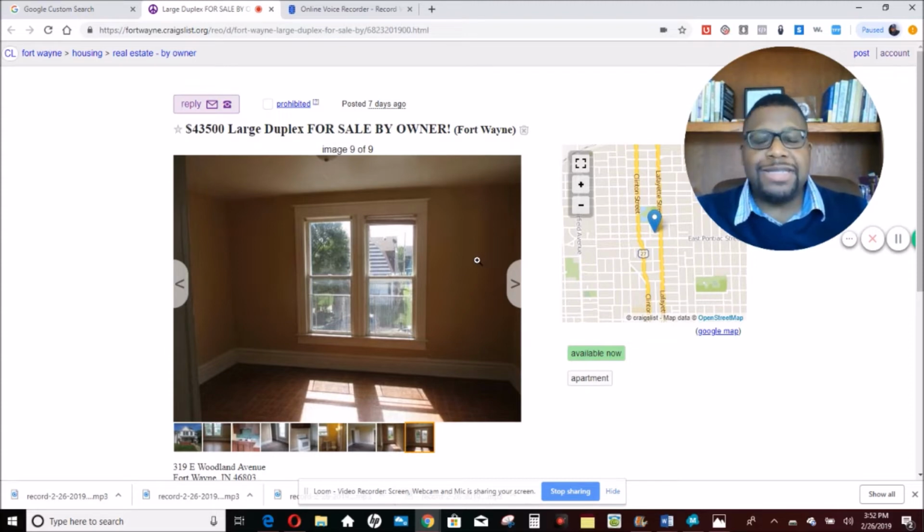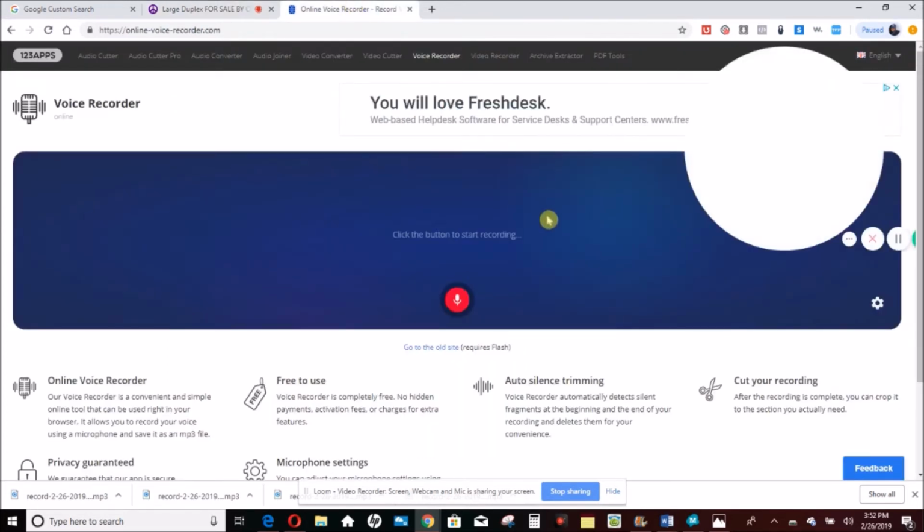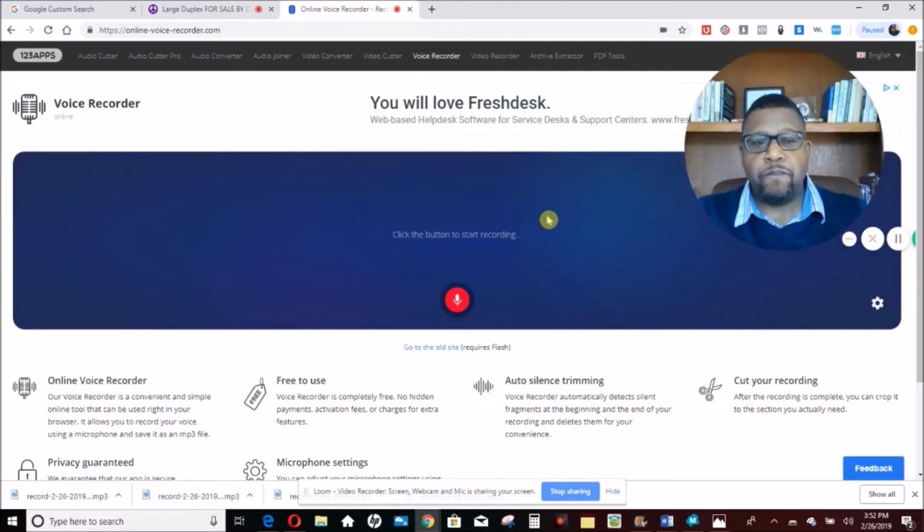And this next tool is completely free, and it is awesome. All right, so the next tool is a voice recorder. Now, it's an online voice recorder that you do not need to download. It's online-voice-recorder.com. Now, basically, this is probably one of the best tools. Now, let me explain how you use this.